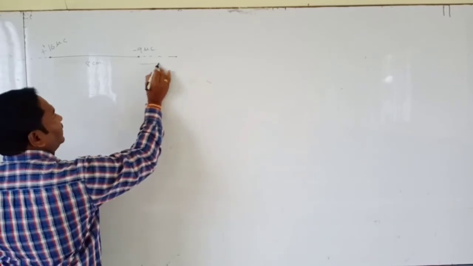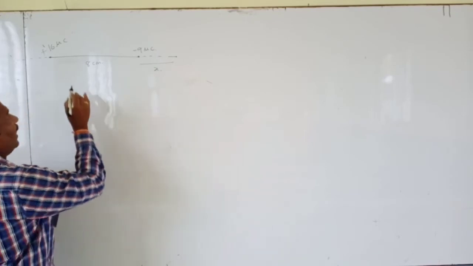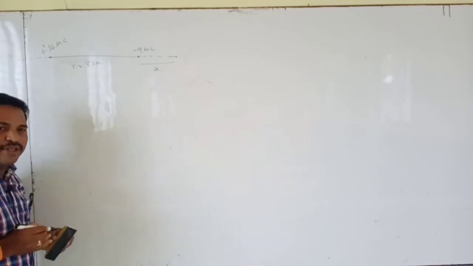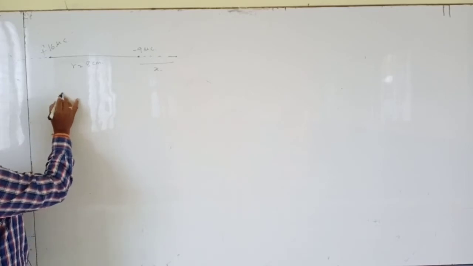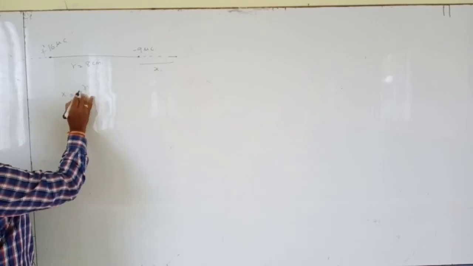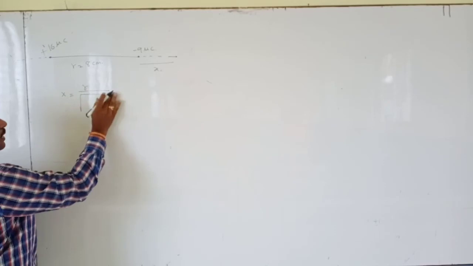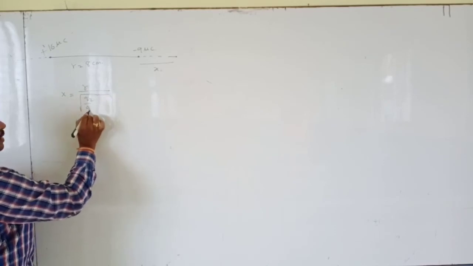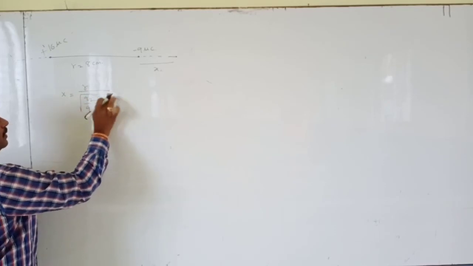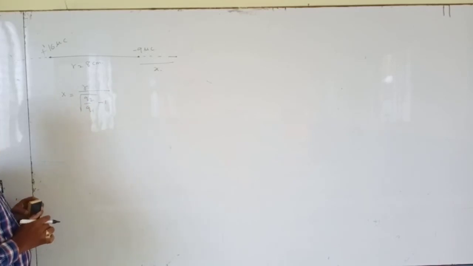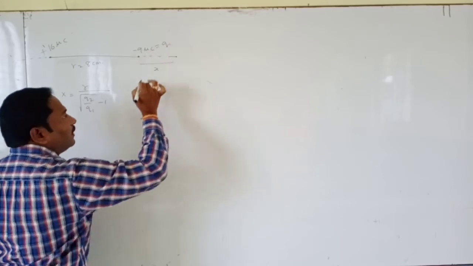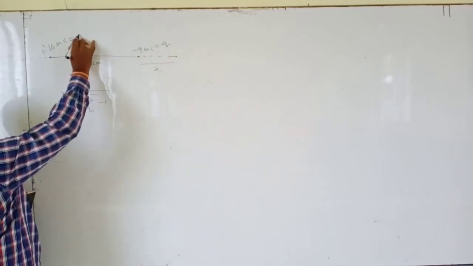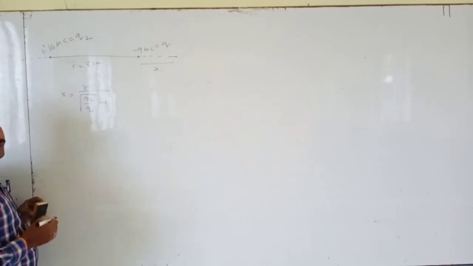Let's say the distance is x and the separation is r. Already we know the formula. So what is the formula? Null point x equals r by root over q2 by q1 minus 1. Now which is q1 and which is q2? The one having smaller magnitude is called q1, and the one having larger magnitude is called q2.